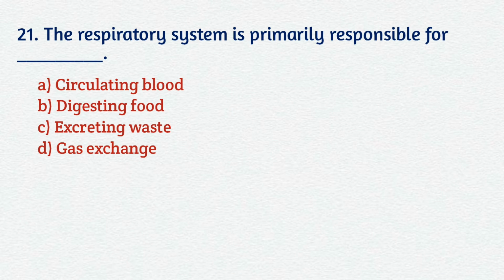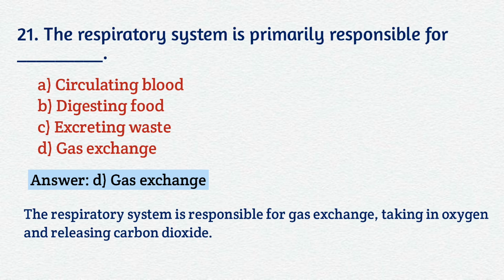Question number 21. The respiratory system is primarily responsible for A. Circulating blood, B. Digesting food, C. Excreting waste, D. Gas exchange. Your correct answer is D. Gas exchange. The respiratory system is responsible for gas exchange, taking in oxygen and releasing carbon dioxide.